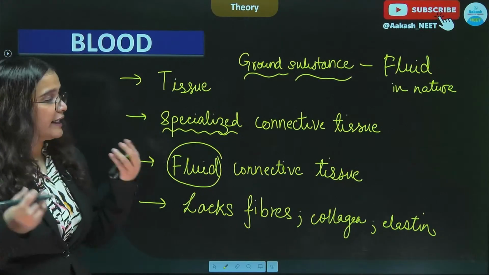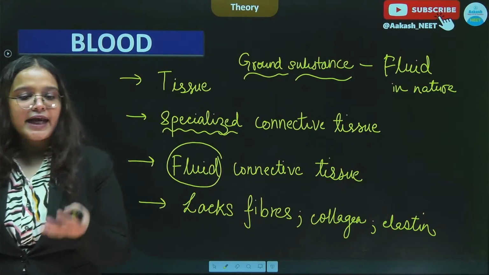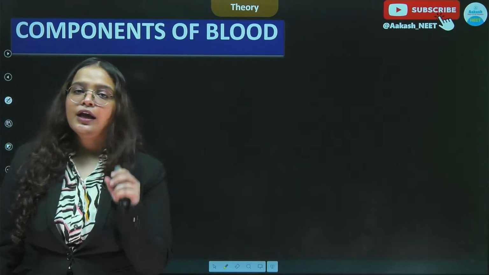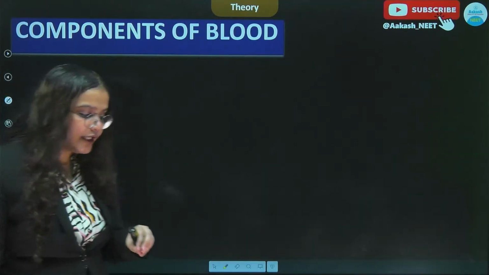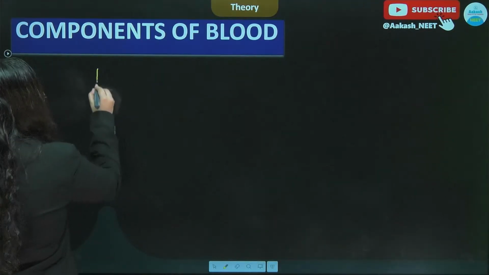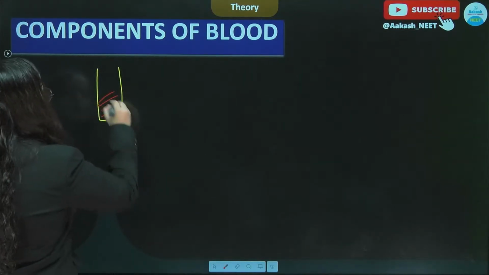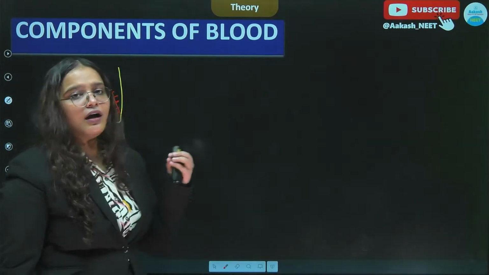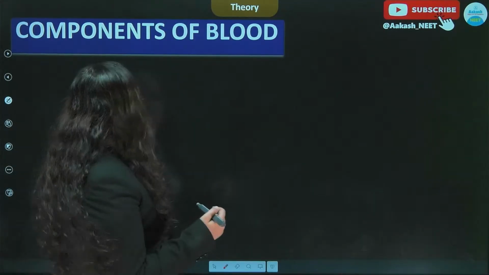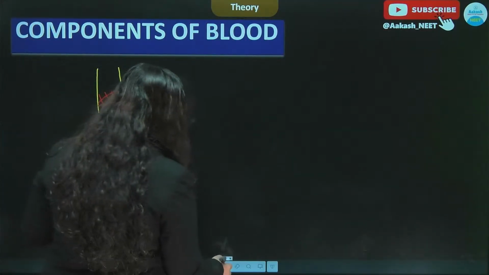So blood is exactly made up of which substances? To figure that out, scientists studied the components of blood, and for that they did a very simple experiment where they took a tube filled with blood and performed a technique known as centrifugation, which means that the fluid was made to rotate at a higher speed using a centrifuge.